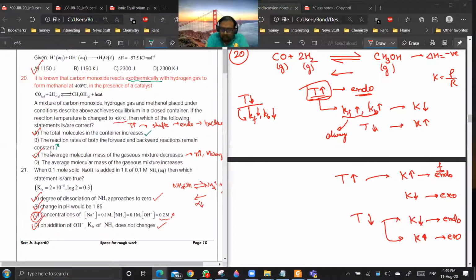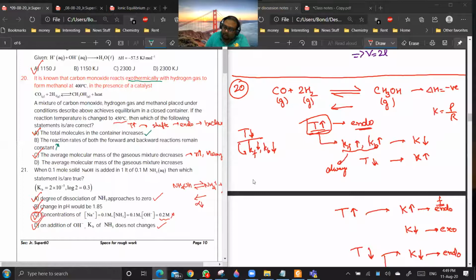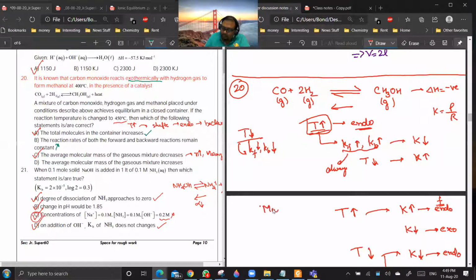Option C, average molecular mass of the gaseous mixture decreases. But you see, from the given condition, the things are going in backward direction. So the number of moles is increasing. And molecular weight is inversely proportional to the number of moles in equilibrium. Yes or no?